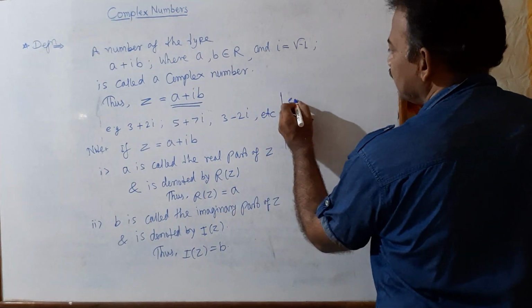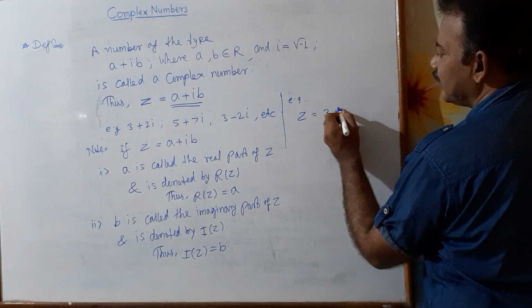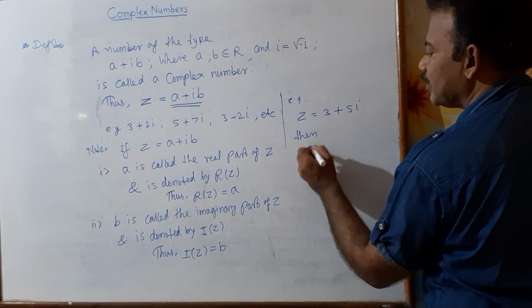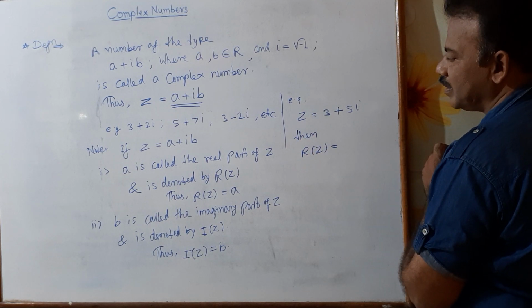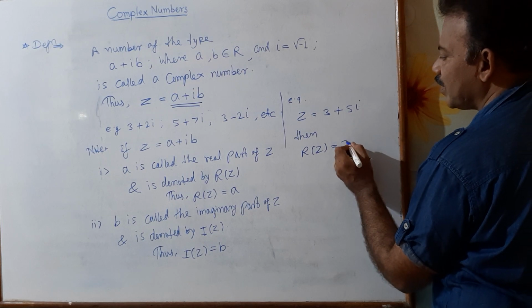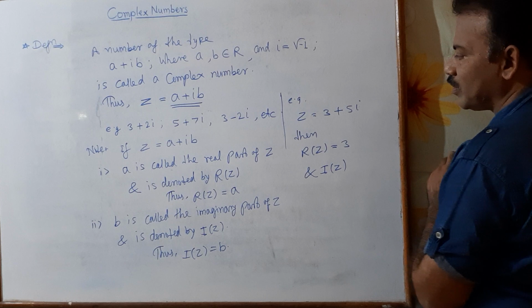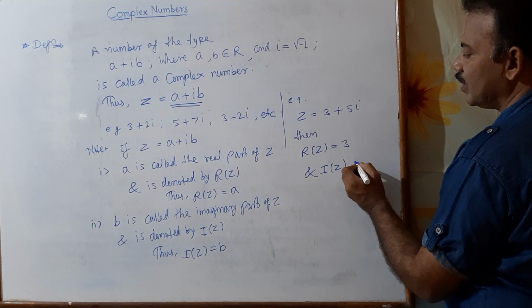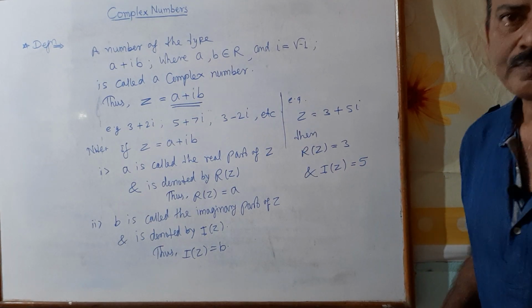For example, see here, if Z equal to 3 plus 5i, then what is the real part of Z? What is R of Z? By definition, 3 is the real part of Z. And what is the imaginary part of Z? Note that the coefficient of i, that is 5. 5 is called the imaginary part of Z. So I of Z equal to 5 here, right?